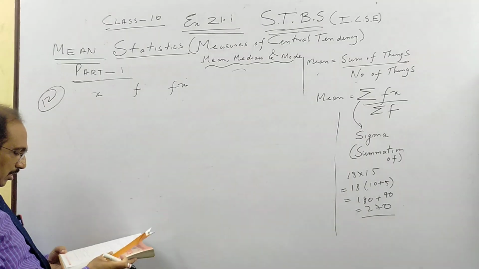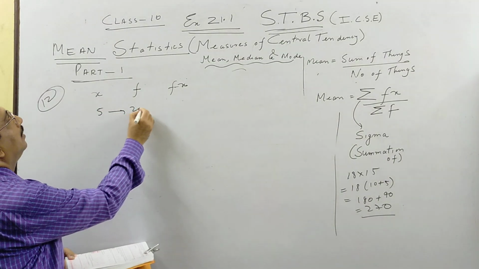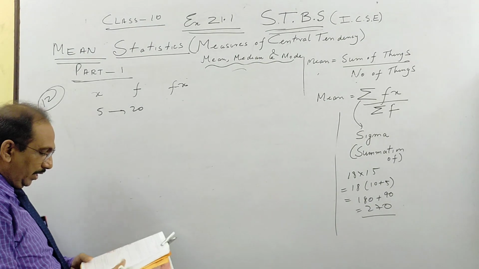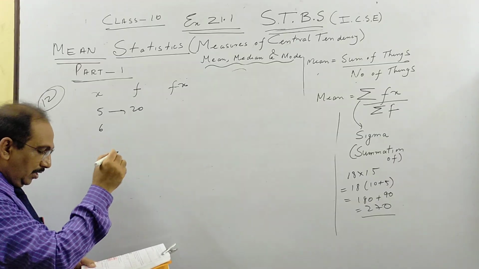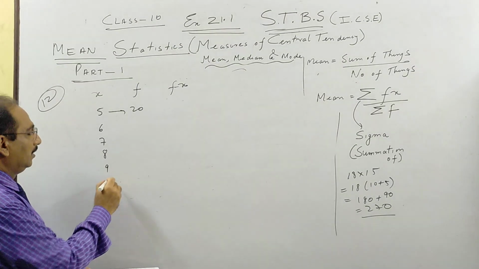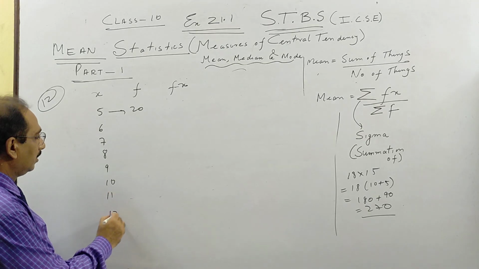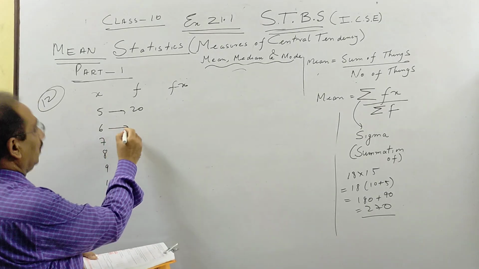In the last two questions of this chapter, you will see when two variables are missing. One of those sums I may take a little later.